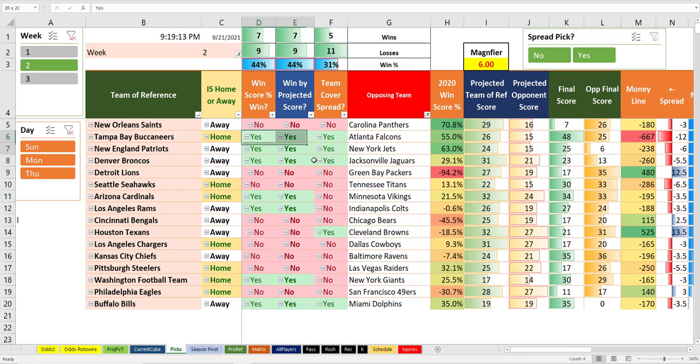When you see a chunk of wins at the top and a chunk of losses toward the bottom, that means these games are supposed to be closer anyway, based on projected score. So it means the other team is covering here at the bottom. And that's not necessarily a bad thing. If you win a chunk at the top and these teams cover at the bottom, you can bet accordingly and win a lot of games.